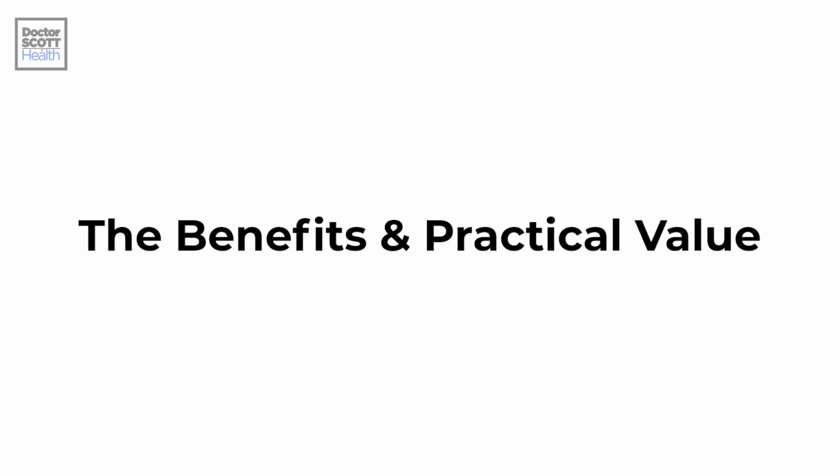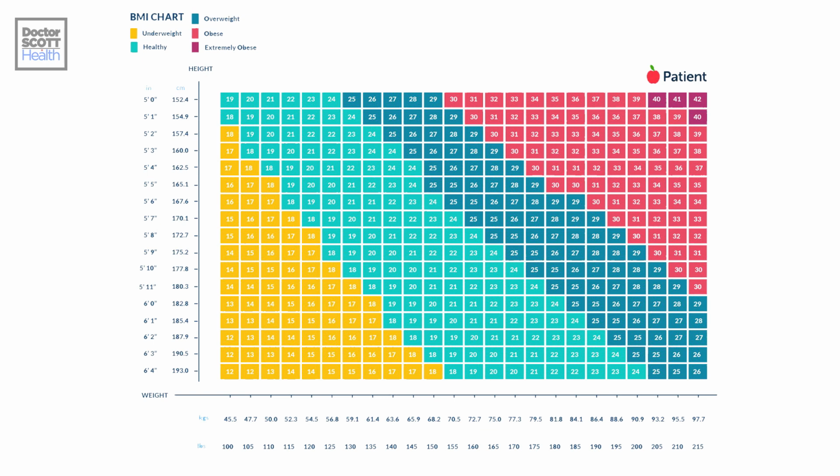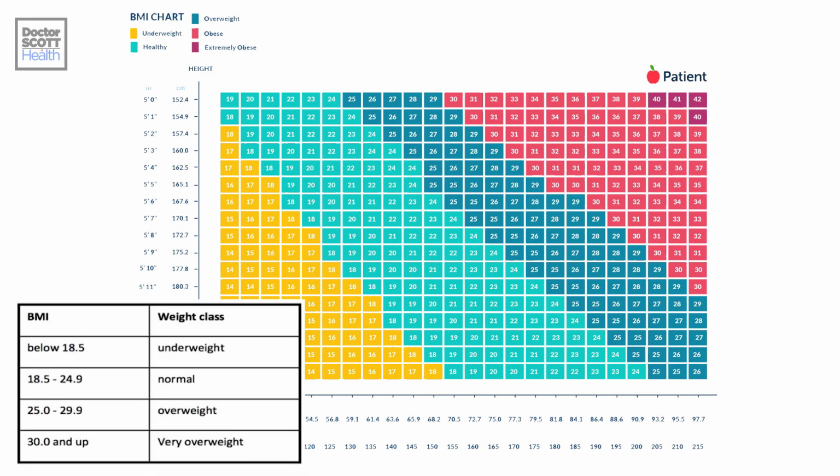The benefits and practical value of BMI. BMI is a fast and inexpensive way for clinicians and other health professionals, as well as individuals, to determine if their weight is healthy, because it only requires 2 pieces of information: your height and your weight, and an easy calculation. BMI can be used as a screening tool to assess a person's body composition and health status, but it is not a diagnostic tool. With limited information, we can provide a decent snapshot of a person's health status as it relates to their weight.